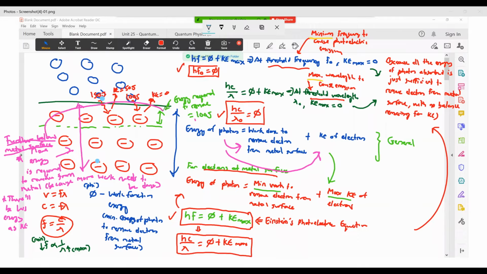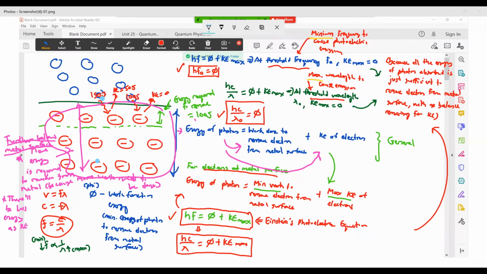But for this entire layer itself, this equation is still valid. Whatever energy of photon you have, part of it is used as work done to remove the electron from the metal surface, part of it is converted to Ke. This is a general form of the equation representing what happens here.